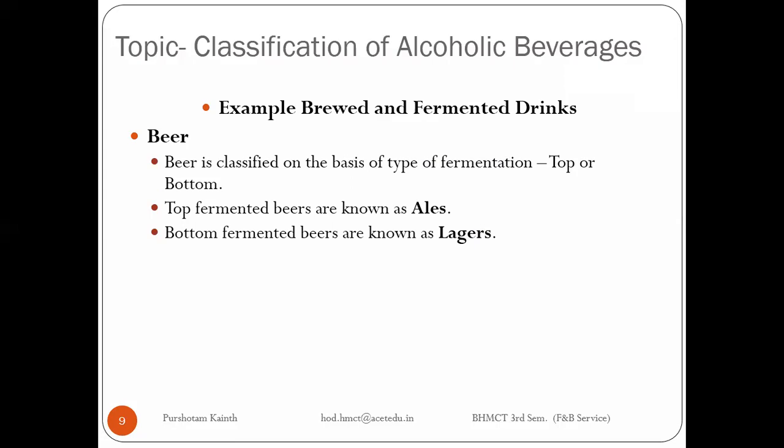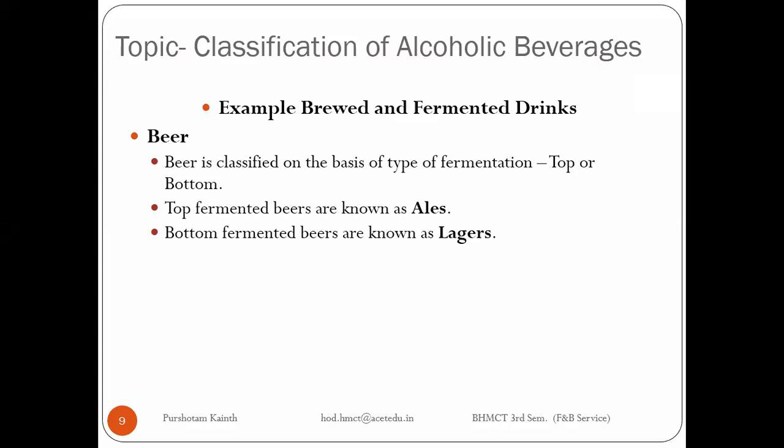We differentiate the type by adding different yeast. If you add one type of yeast, it becomes ale, or if you add another type, called Saccharomyces carlsbergensis, then it is known as lager, right? During beer production, we will talk briefly about the whole process of beer production.